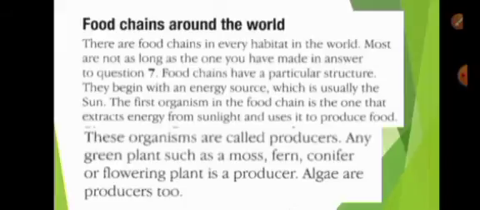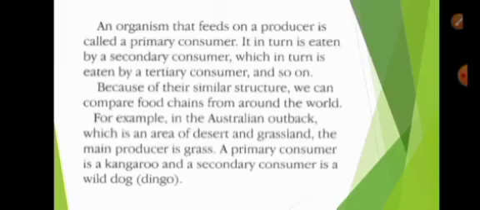Any green plant, such as a moss, fern, conifer, or flowering plant, is a producer. Algae are producers too, because they use photosynthesis. An organism that feeds on a producer is called a primary consumer. It is in turn eaten by a secondary consumer, which in turn is eaten by a tertiary consumer, and so on. Because of their similar structure, we can compare food chains from around the world.